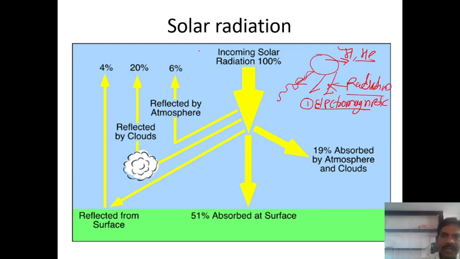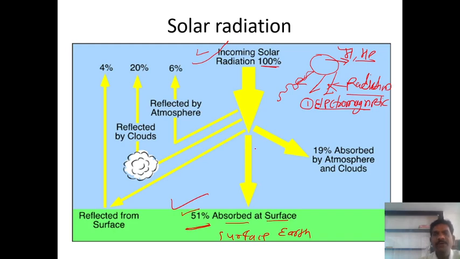So how much radiation is received on the Earth's surface from this incoming 100% radiation? This explanation we have to discuss in these slides. If you observe here, guys, incoming solar radiation is how much? 100%. This is the emission of radiation from the sun. So when this radiation is received on the Earth's surface, how much is absorbed? The 51% is absorbed at the Earth's surface. Suppose this is the Earth's surface, guys.